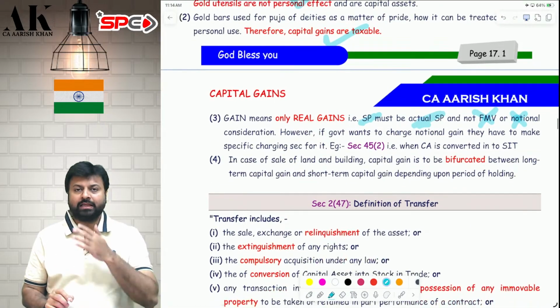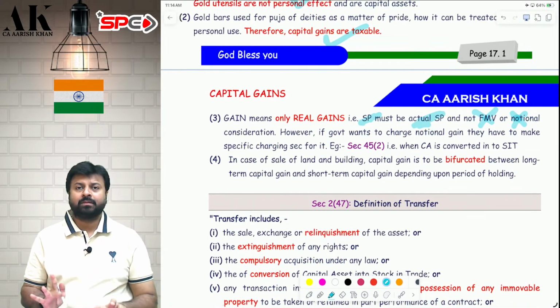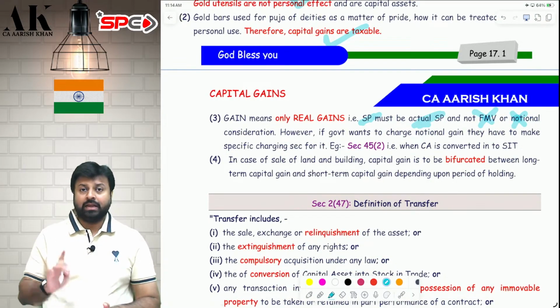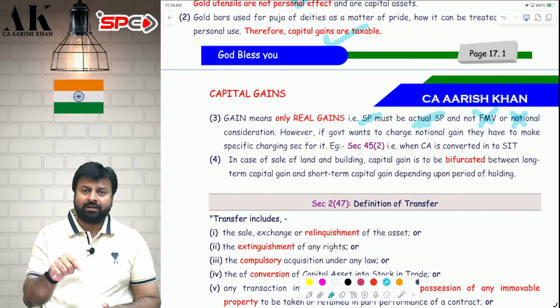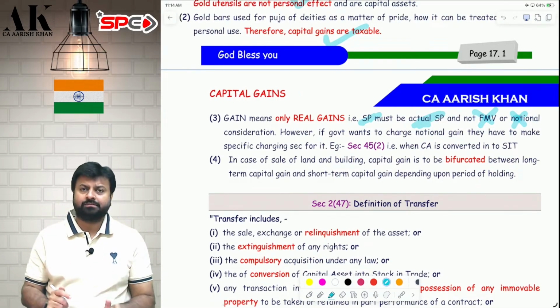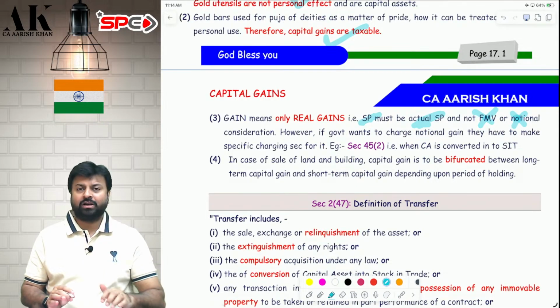Then last point over here, then we will go ahead with the definition of transfer. Suppose I bought a land 20 years back, and 1 year back I made a building on that land. Now I am selling that land and building both. The land was bought 20 years back, but the building was made 1 year back. Now I am selling the entire consolidated structure. So whether that structure will be called as long term or short term.